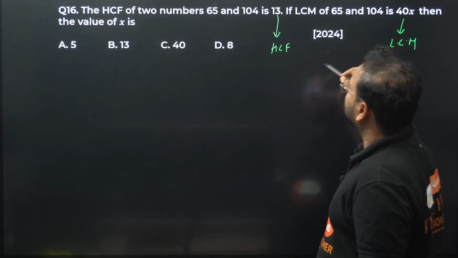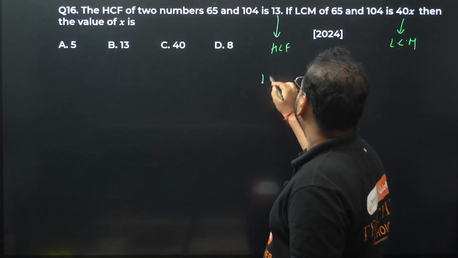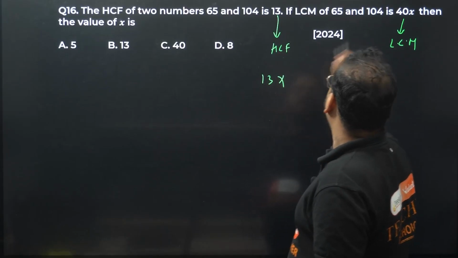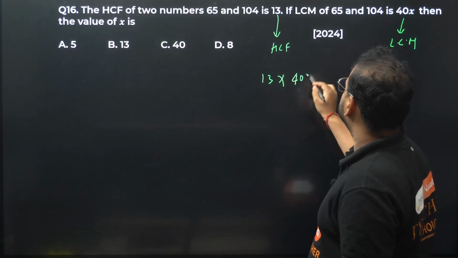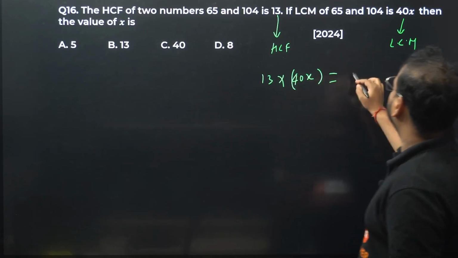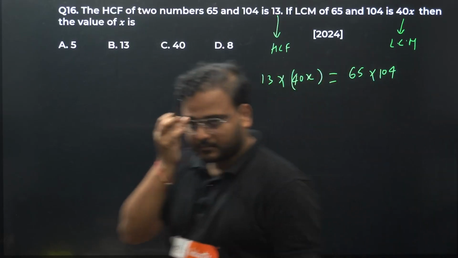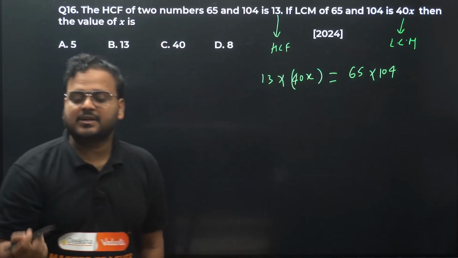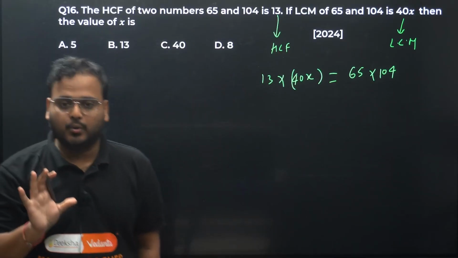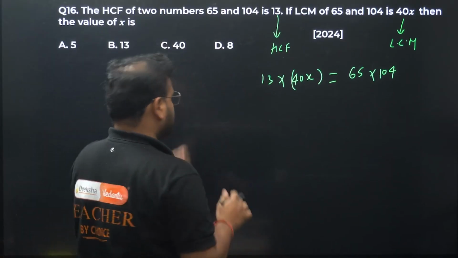What are they asking? Value of x. We all know that 13 into this value 40x will be equal to the product of the numbers 65 into 104, correct? LCM into HCF equals the product of the numbers. We all know that, right? This much we know. Okay, please check.